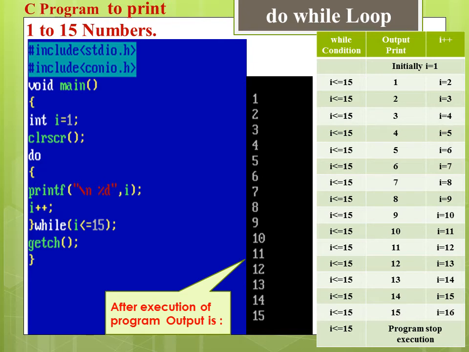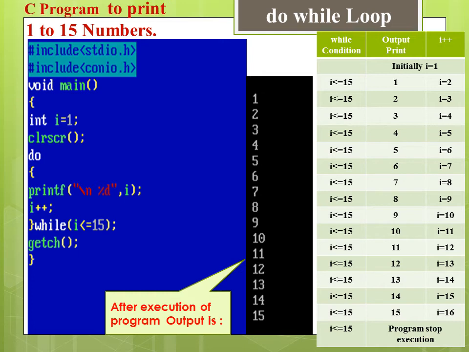After that it goes to the statement i++ and it increments the value of i by 1 and checks the condition, that is i is less than or equal to 15. If it is true, then again it goes inside the do while loop until the condition becomes false.